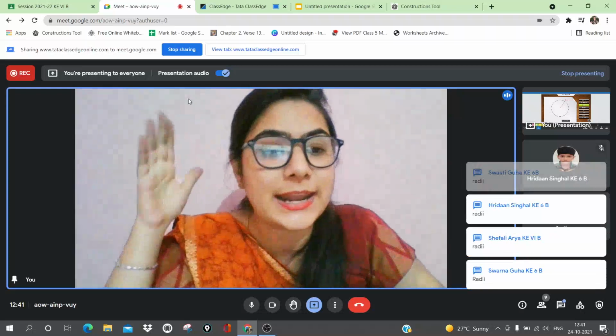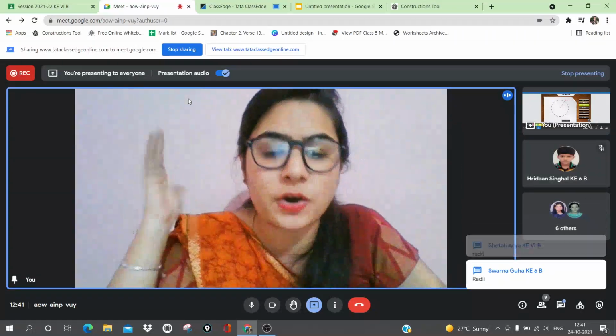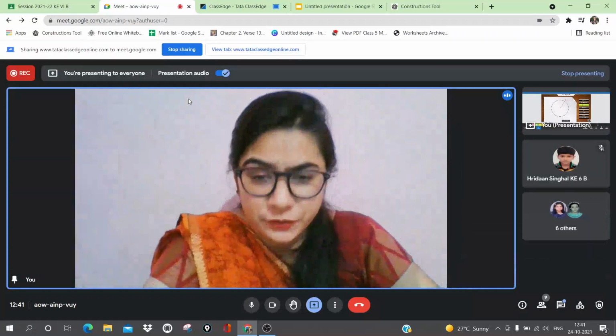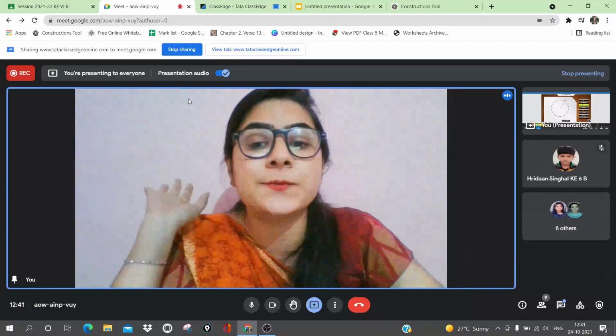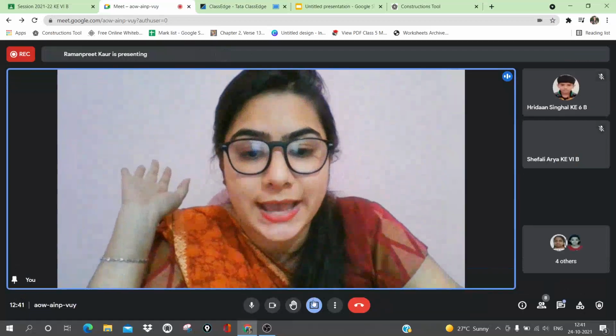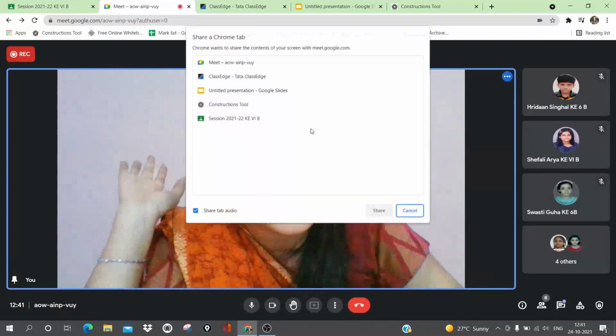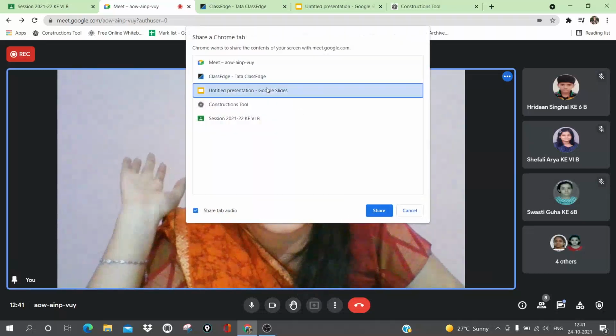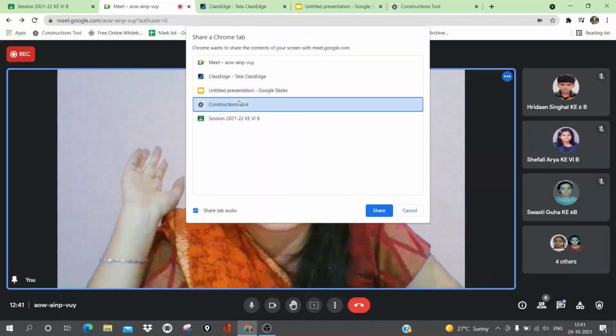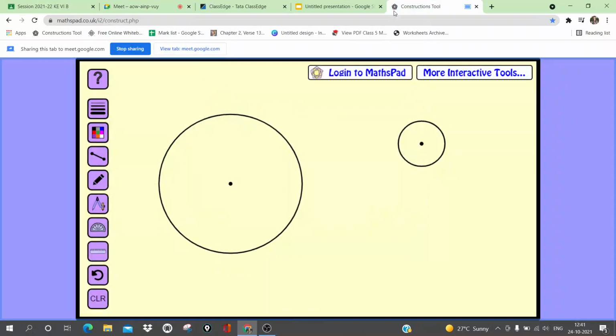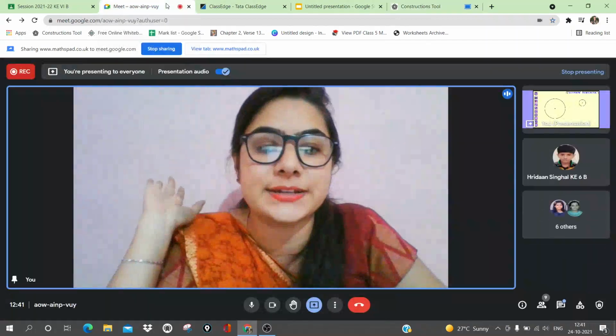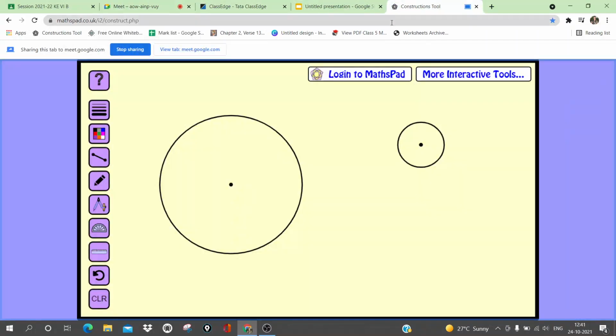Now, everyone, let us see what is the use of radius. Why do we have radius in the circle? For this, I am sharing another tab with you. Here you can see there are two circles. Can anyone tell me, left or right, which one is the bigger circle? Ma'am, left one. Very good. Left is the bigger circle, and the right one is the smaller one, obviously.